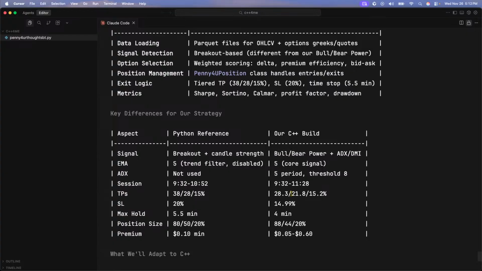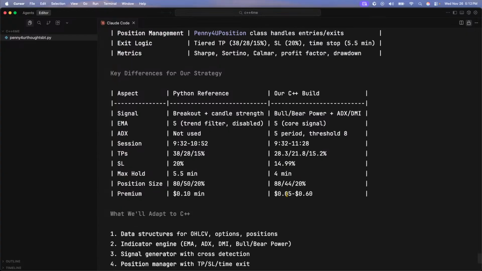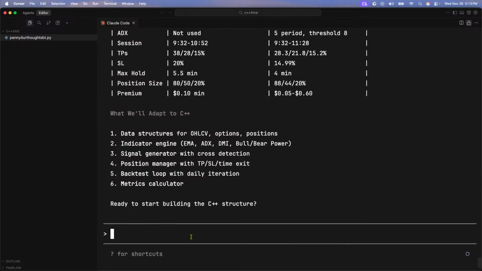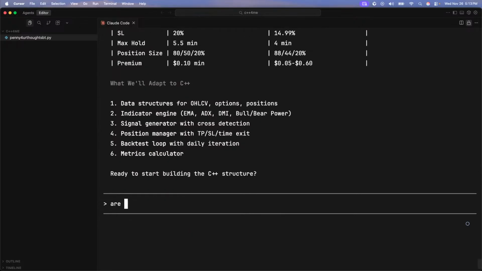Beautiful, beautiful. Okay. What will adapt to C++? The data structure for open, high, low, close, the indicator, the signal, position management, backtesting loop, and then the metrics. Are you ready to build out this backtest for this strat? Advise via TLDR before we proceed.